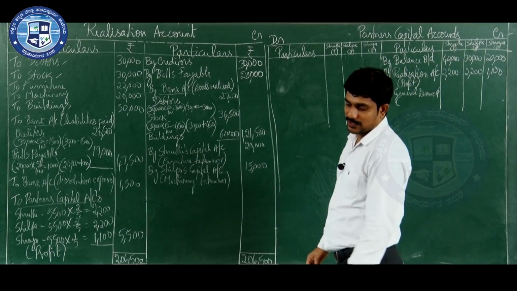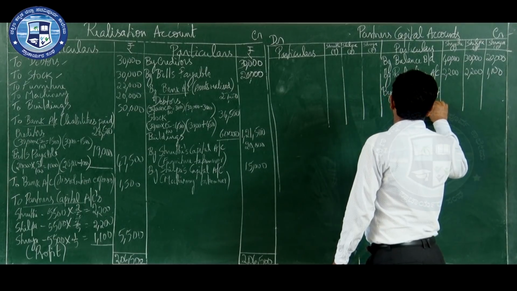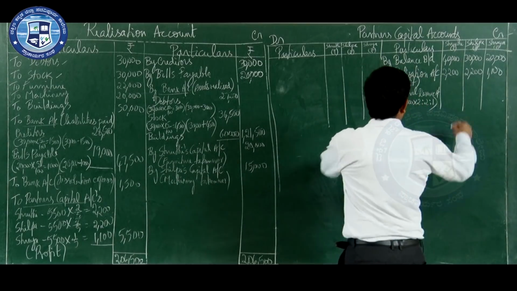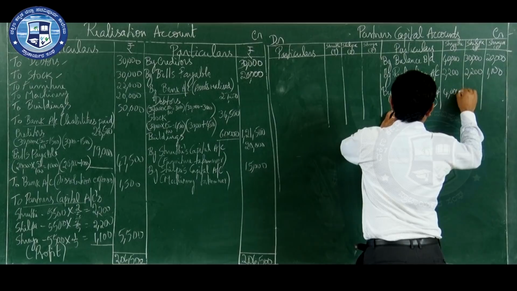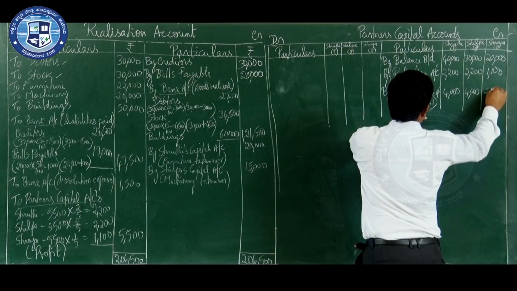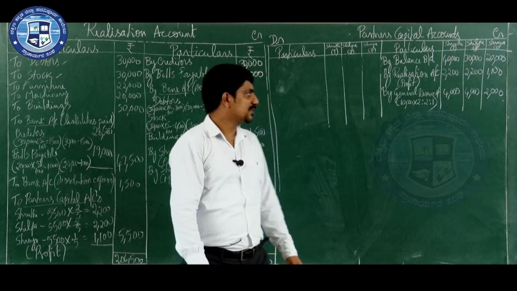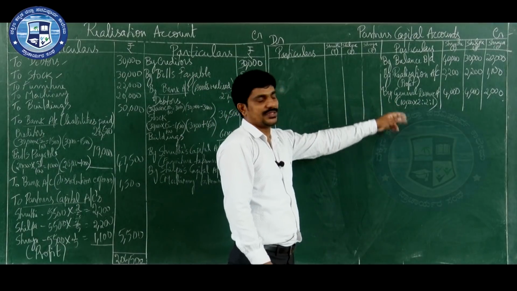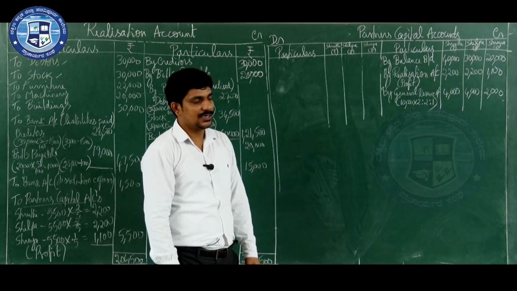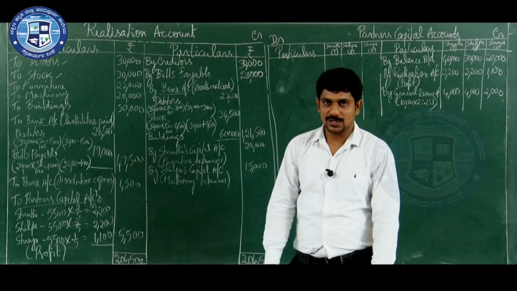How much is the general reserve amount given? 10,000. How much is the ratio? 2:1. So, 10,000 into 2 by 5, first partner 4,000. Second partner also 10,000 into 2 by 5, 4,000, and last partner 10,000 into 1 by 5, it is 2,000. The liability shows a credit balance, so you need to transfer the general reserve to the credit side of the partners capital account. Next, profit and loss account is not given in this problem, so no recording.